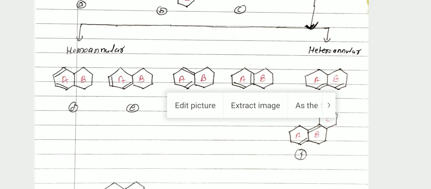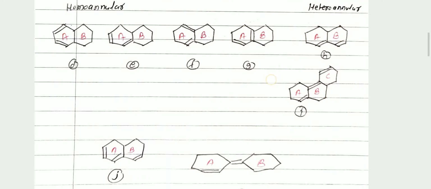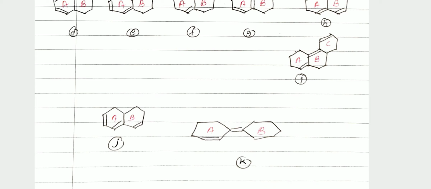Then again I am showing you structure number J. Here if two double bonds are present in one ring, it is called a homoannular diene. If two double bonds are present in two different rings, it is called a heteroannular diene. But you see the structure number J. Here of these two rings, ring A contains two double bonds, then it is called the homodiene. If two double bonds are present in one ring, it is called the homodiene or homoannular diene.